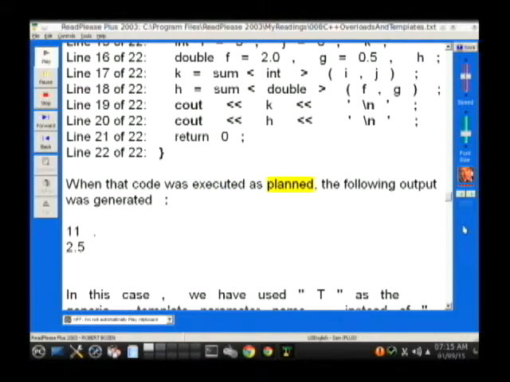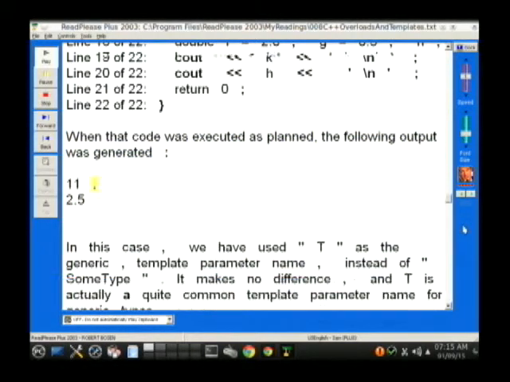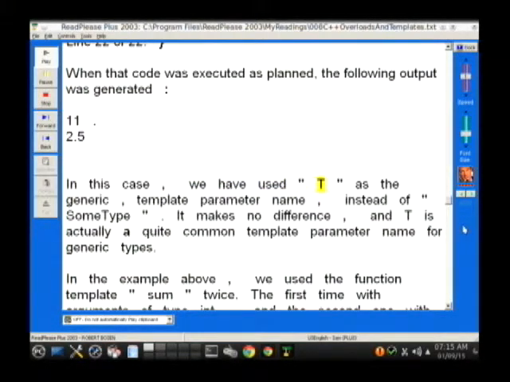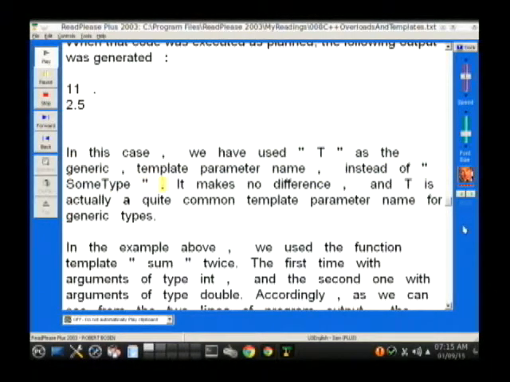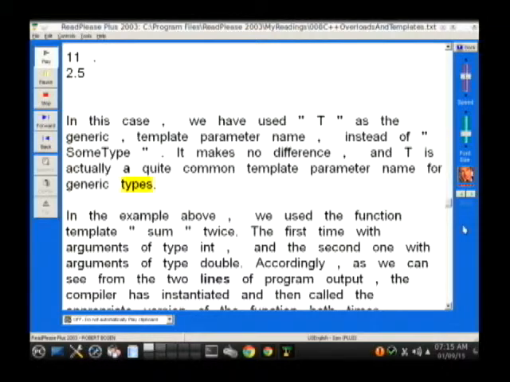When that code was executed, as planned, the following output was generated: 11, 2.5. In this case, we have used "T" as the generic template parameter name, instead of "some type". It makes no difference, and T is actually a quite common template parameter name for generic types.